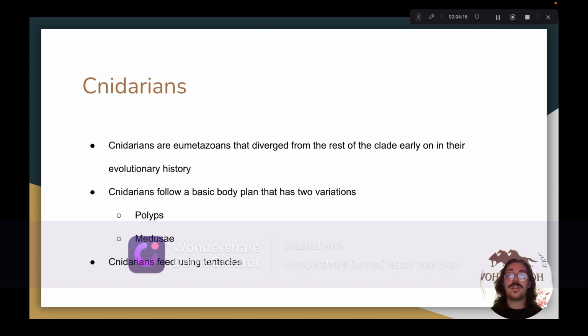Cnidarians rely on their tentacles to facilitate feeding. Cnidarian tentacles have specialized cells known as cnidocytes. Those cells give cnidarians their name. These cells have specialized organelles called cnidae that burst forth with threads that either sting and penetrate or entangle the bodies of prey so that the cnidarian can feed on them.